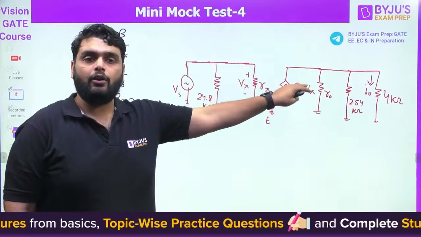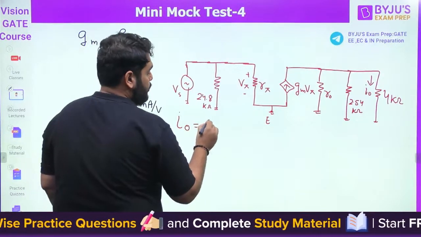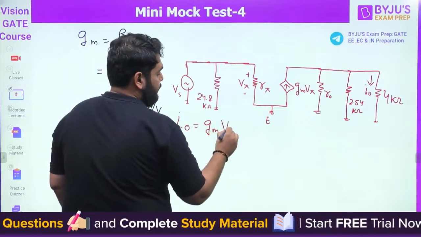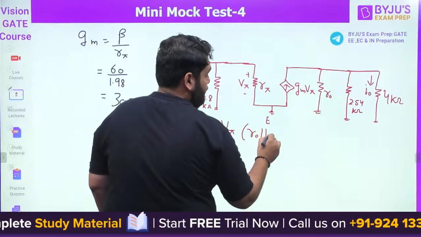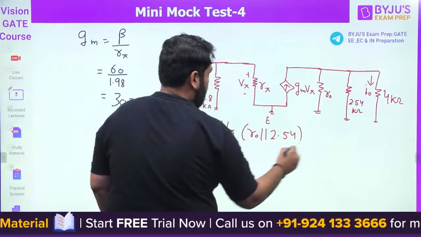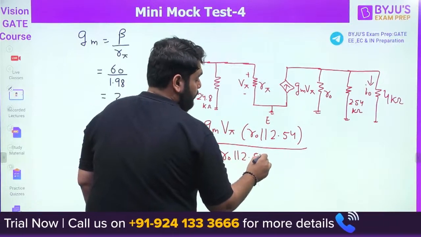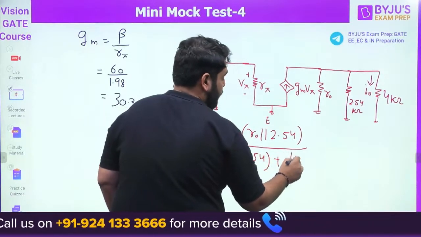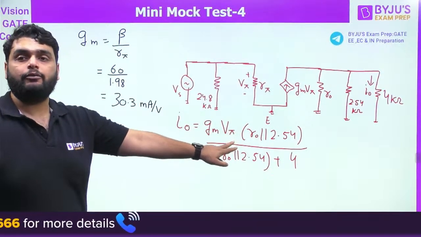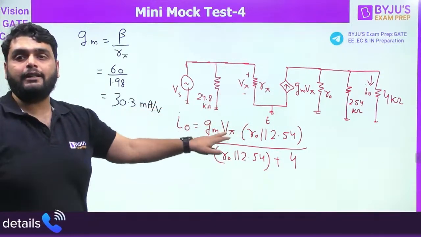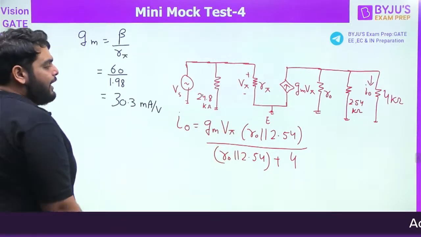I0 is equal to GM V pi times R0 parallel to 2.54 divided by R0 parallel to 2.54 plus 4 kilo ohm. Any doubt in this particular equation of I0? Now I have I0 here.